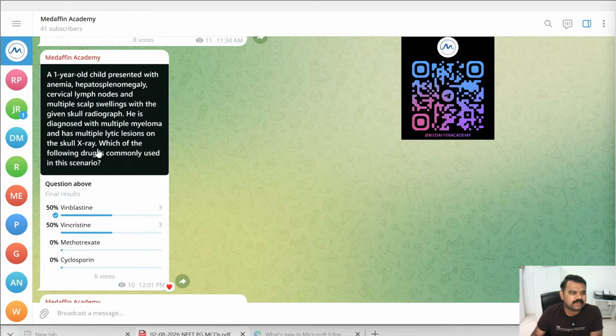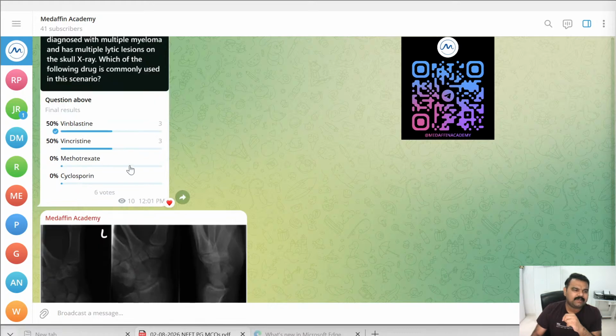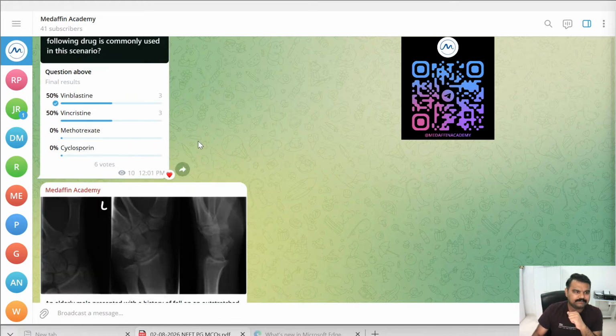Which of the following drugs is commonly used in this scenario? Six aspirants have given their answers, 50-50: 50% selected vinblastine, 50% selected vincristine, and the correct answer is vinblastine. The full explanation will be provided in the group.